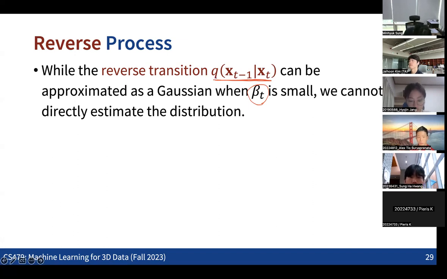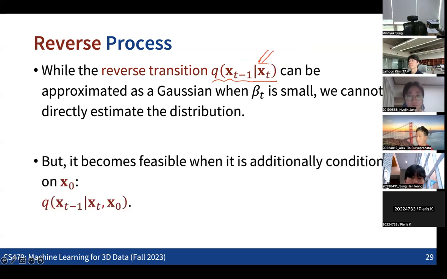When we only have q of xt given xt minus 1, how we can get this reverse transition is something we are going to learn using neural network training. But we don't know exactly how to get this, and this is something we cannot directly derive from the formulation.